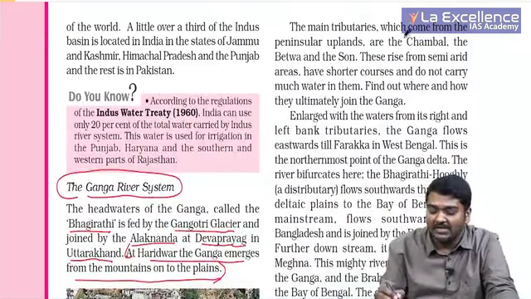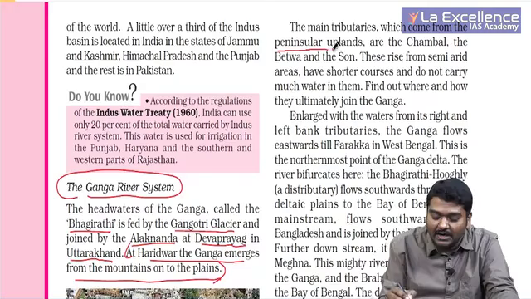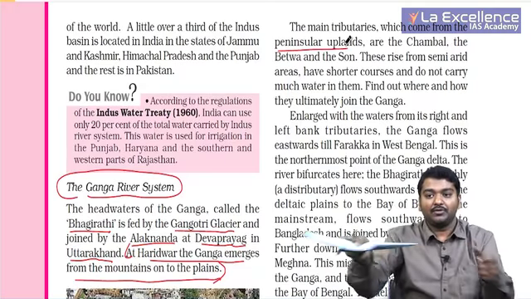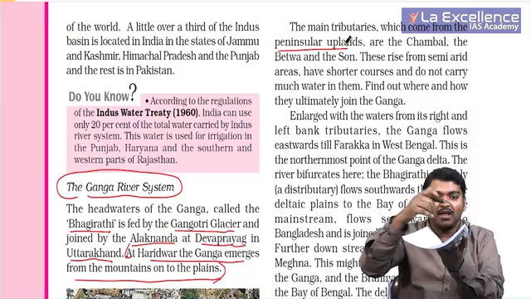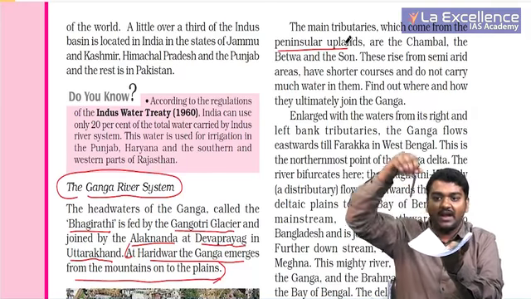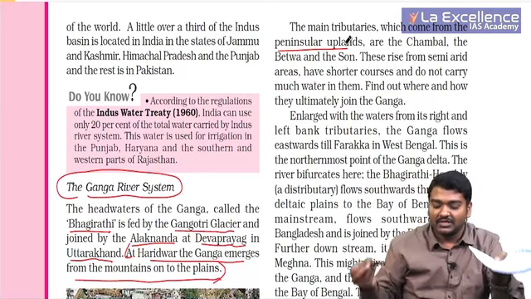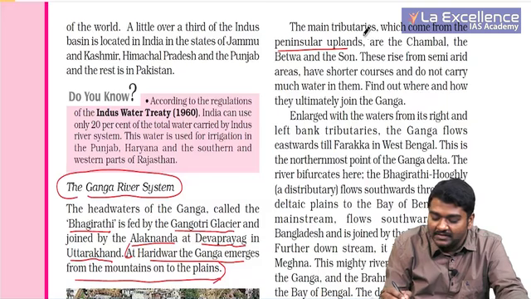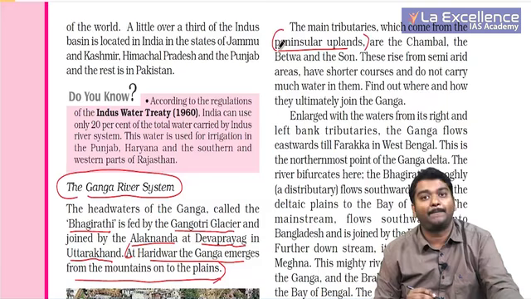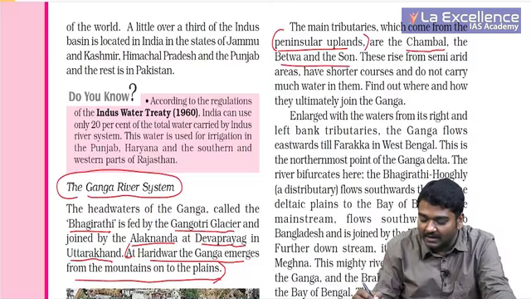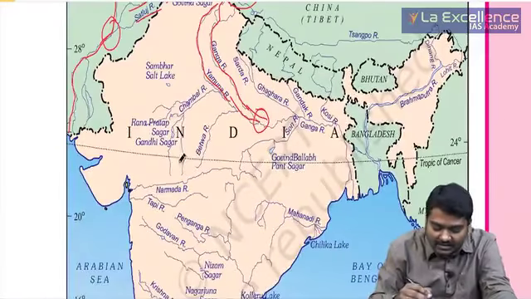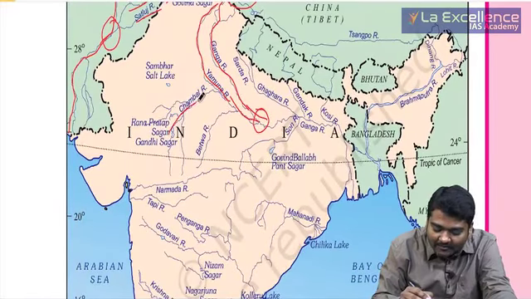The main tributaries which come from the peninsular uplands. I have already told you that when we are talking about this as a basin, few rivers come from this side and few rivers come from this side. So we are talking about the rivers coming from peninsular uplands. One is the Chambal, Betwa and Son. So let's go back and see. Can you see this? Chambal is coming from Plateau.